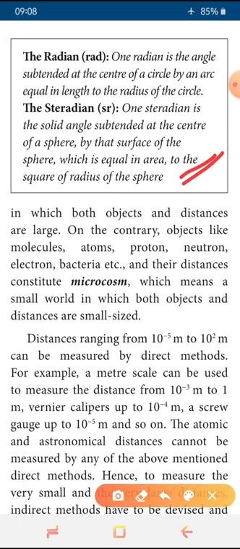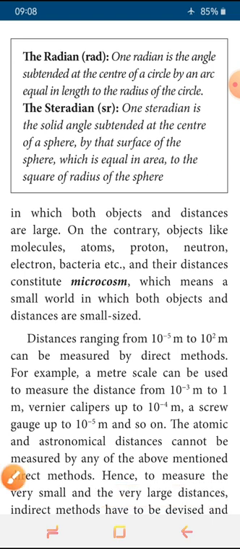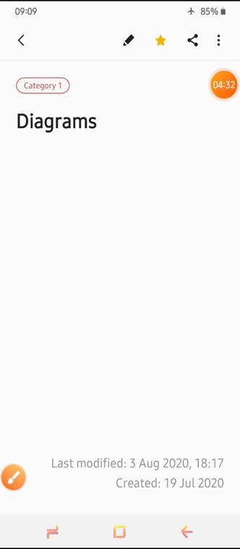Next, see this box. Two definitions are given in this box. One is radian, shortly called rad. In the last class we discussed how to derive and calculate for 1 degree, 1 minute, 1 second. Then steradian. First we'll discuss what is called radian. The radian can be explained with a representing figure.